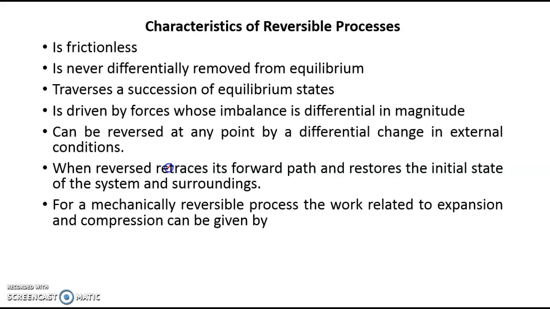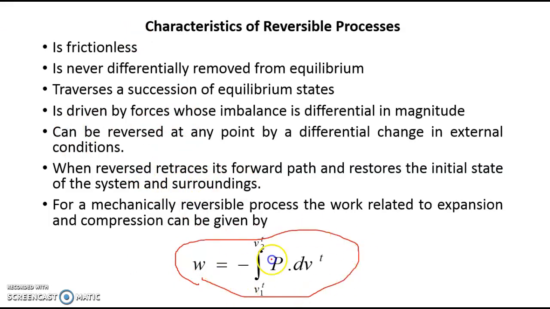For a mechanically reversible process, the work related to expansion and compression can be given by this. Now when this is a reversible process, since the pressure continuously changes, you cannot take it outside the integral. But if it is an irreversible process, the pressure against which the gas has to work is fixed, because I am removing mass M suddenly, and then the pressure remains fixed, and hence I can take this term outside.